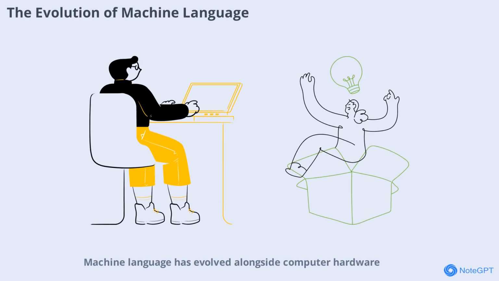Machine language has evolved alongside computer hardware. Early computers had very simple instruction sets and could only perform basic tasks. As technology advanced, CPUs became more powerful and instruction sets grew more complex, allowing computers to handle more sophisticated operations. Today's CPUs can execute billions of instructions per second and support advanced features like parallel processing and virtualization. Despite these advances, the core idea of machine language communicating directly with hardware remains unchanged.